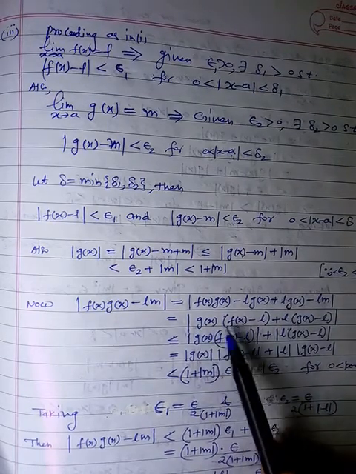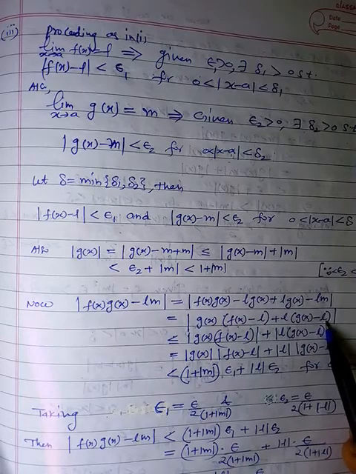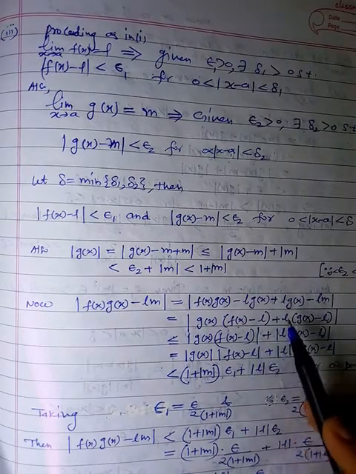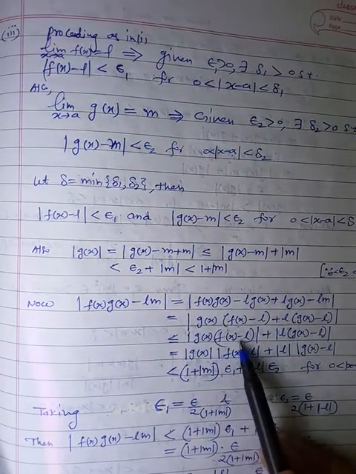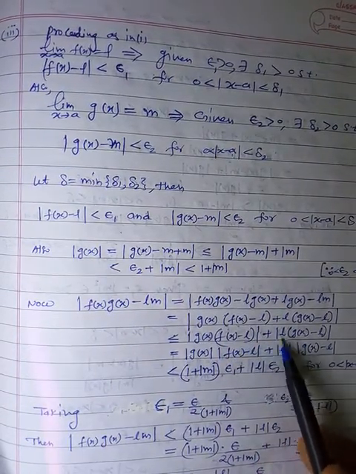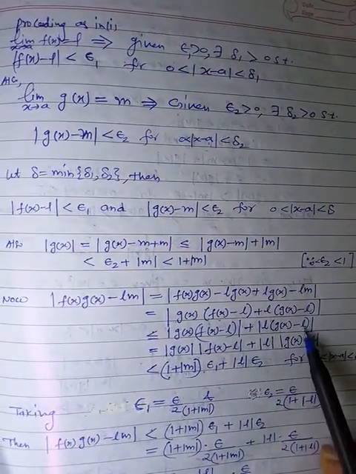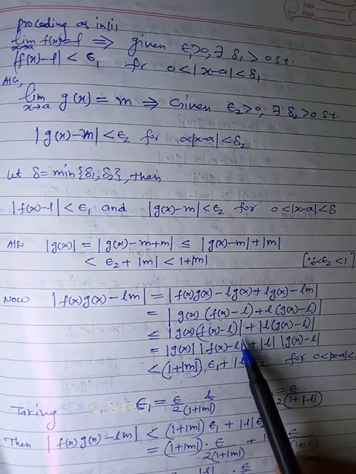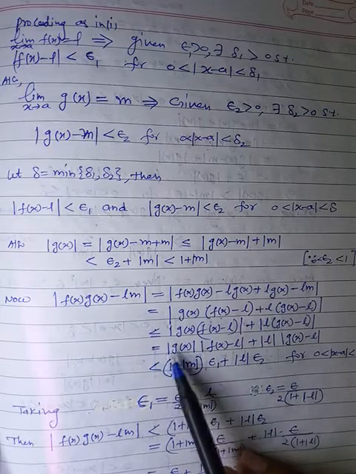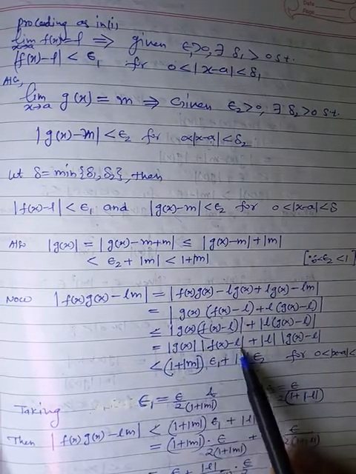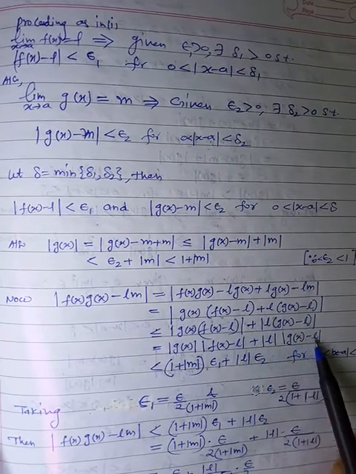So we have g x into f of x minus l plus l into g x minus m, and then apply triangle inequality. So take this part separate, this part separate. So magnitude of g x into f of x minus l plus magnitude of l into g x minus m, this part. Fine. And now again apply property of magnitudes. So this is less than or equal to magnitude of g x into magnitude of f of x minus l plus magnitude of l into magnitude of g x minus m.